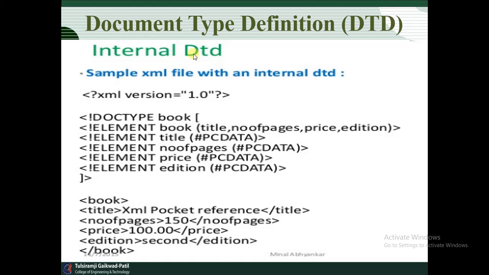Here book is the root element. That root contains the title, number of pages, price and editions elements. We have to write everything in the same sequence, the same sequence that we already created. That is very important related to internal DTD. This is an example of how we declare the internal DTD.